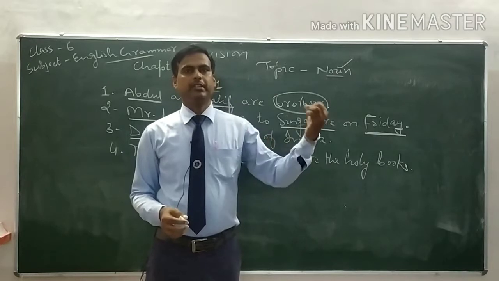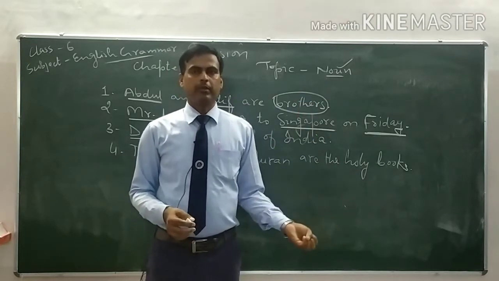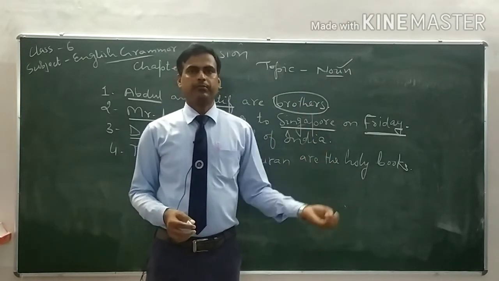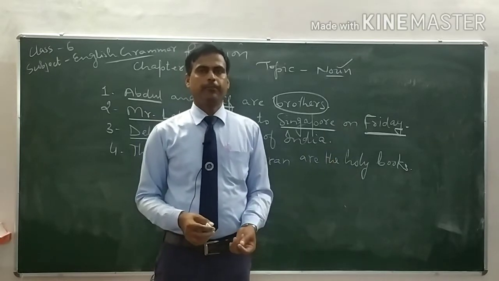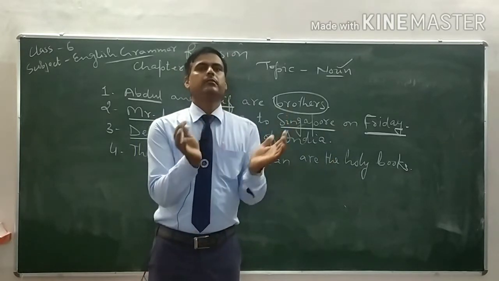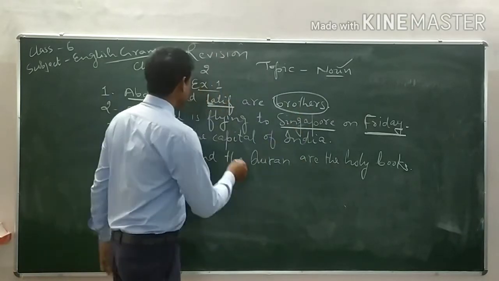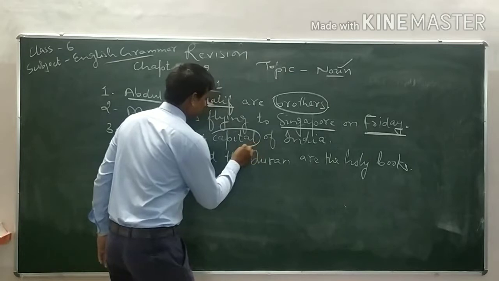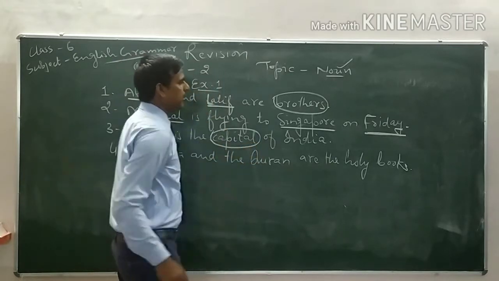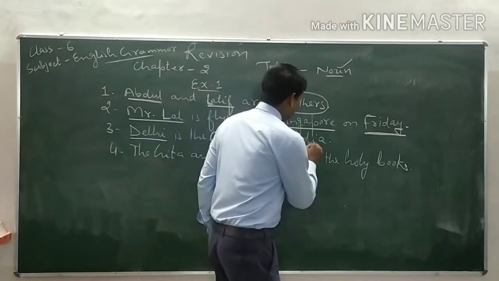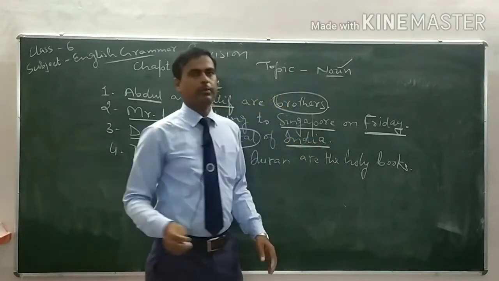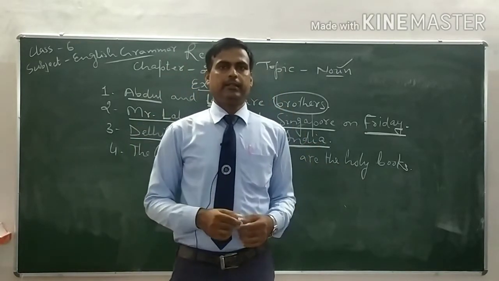Capital of India, capital of Iran, capital of Sri Lanka, capital of Bhutan, capital of Nepal. So capital is a noun that is used in common. That's why capital is the common noun. And India. India is the proper noun. It is a name given to a particular place.